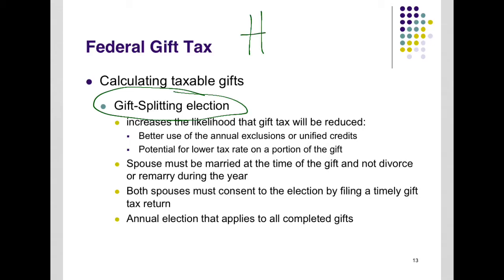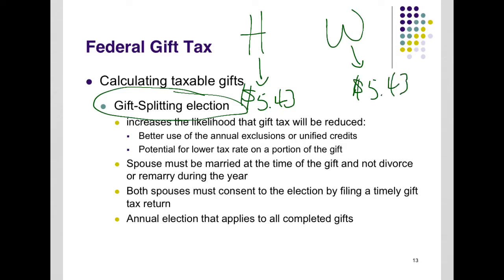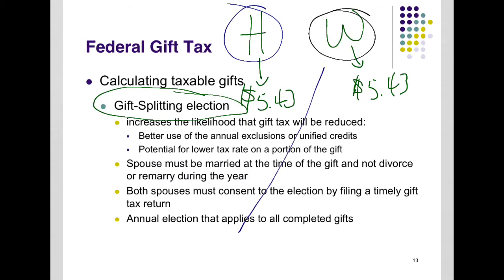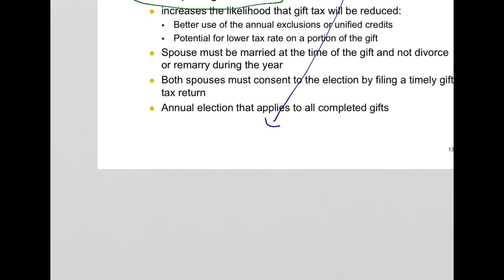Let's say you have a husband and you have a wife, and they're of course married. The husband gets, in today's terms, his 5.43 million lifetime. The wife gets that as well, 5.43. When they make gifts, the money might come from the husband's account, or the money might come from the wife's account. Whichever account it comes from, the husband and wife have the right to say that they are combining their annual exclusions together on that gift.